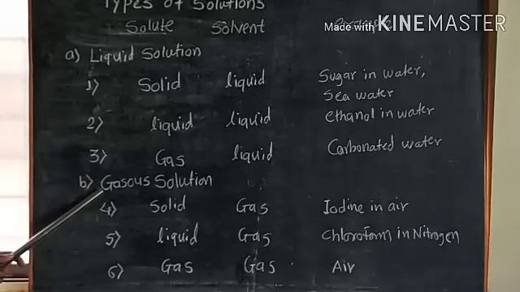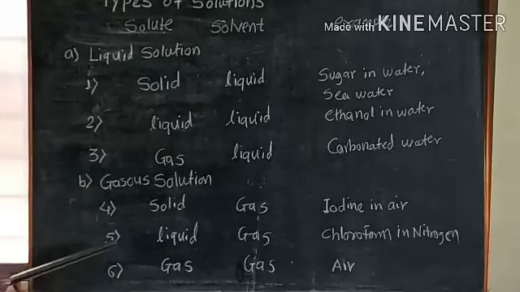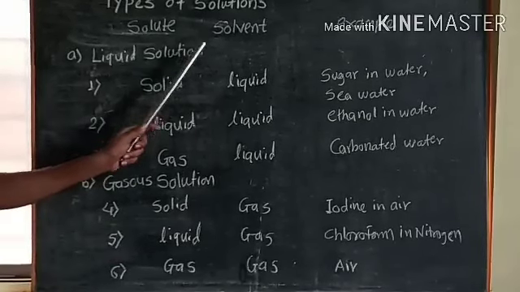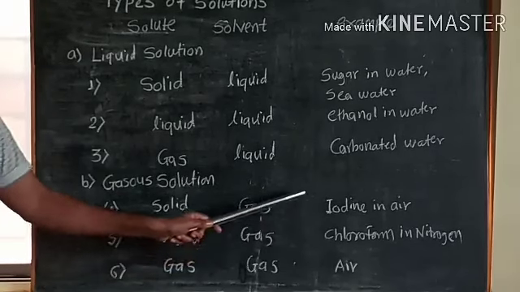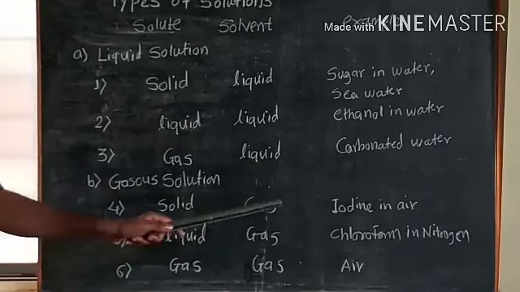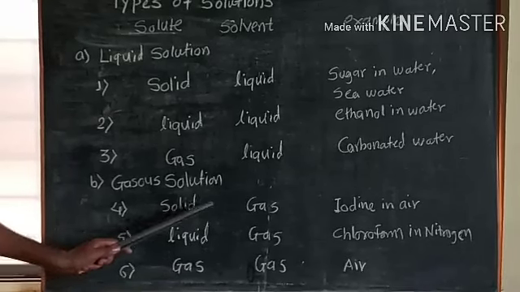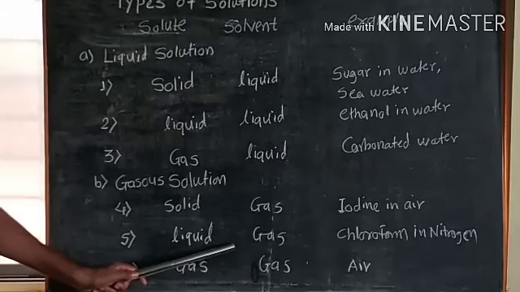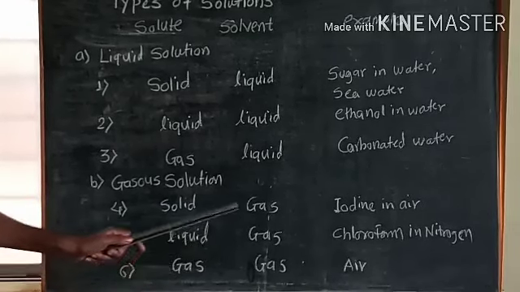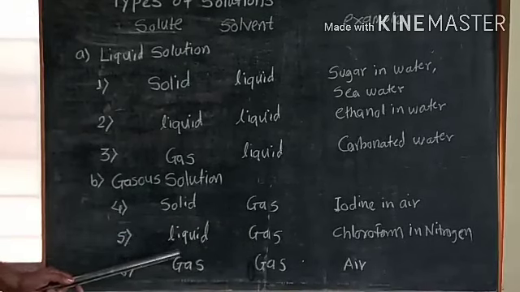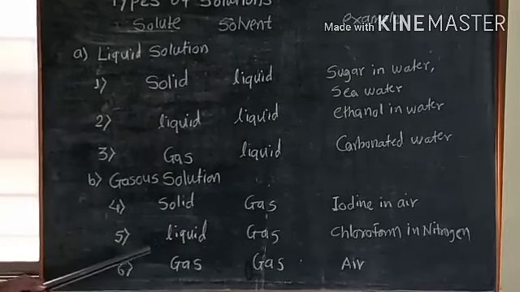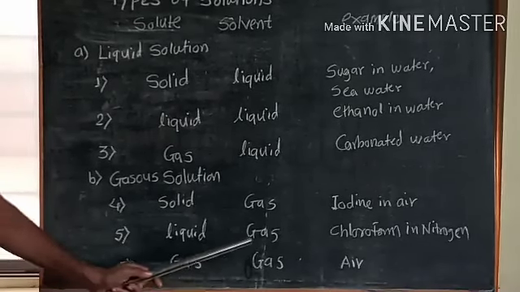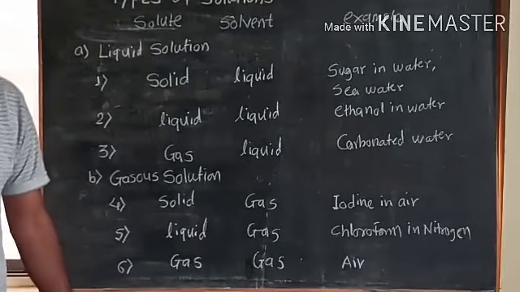Next is the gaseous solution. In a gaseous solution, solid is the solute and gas is the solvent, for example iodine in air. Second, liquid is the solute and gas is the solvent, for example chloroform in nitrogen. Chloroform is a liquid and nitrogen is a gas. Next is gas in gas, meaning both are in the gaseous state. The example is air, which is a mixture of a number of gases.